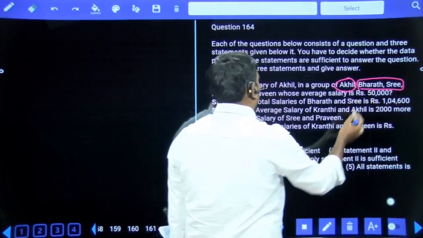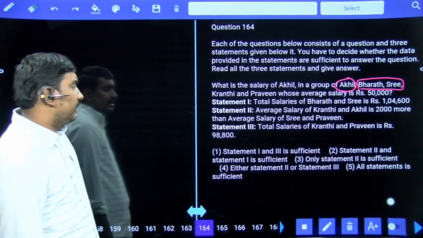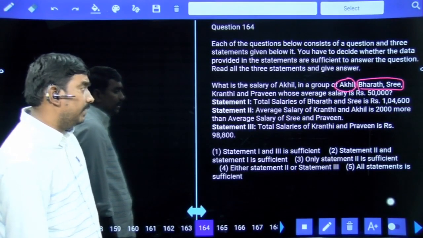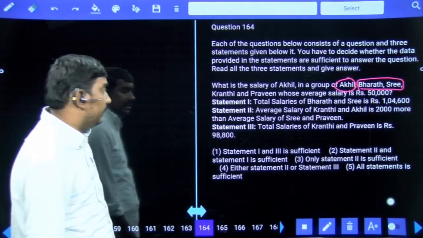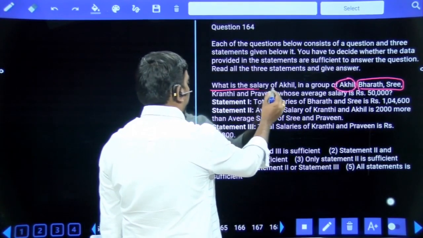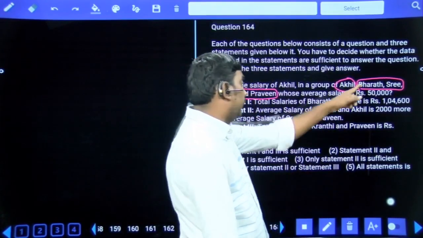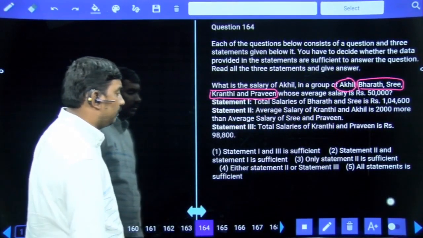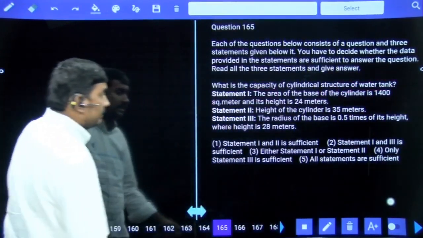Bharat and Sri are given, but I don't know how much Kranti and Praveen is. The average salary of Kranti and Akhil is 2,000 more than the average salary of Sri and Praveen. The total salary of Kranti and Praveen is 98,800. Third statement, Kranti and Praveen. First statement, Bharat and Sri. By combining 1 and 3 we can say how much Akhil is. First option is your answer.